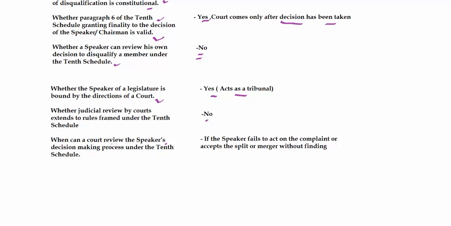When can a court review the Speaker's decision-making process under the 10th Schedule? If the Speaker fails to act on the complaint or accepts the split or merger without finding the facts, then it amounts to failure of the duty of the Speaker, and hence the act becomes unconstitutional, and therefore at that point of time the court can review the Speaker's decision-making process. So these are the questions involving the Anti-Defection Act, which have been cleared by the Supreme Court.